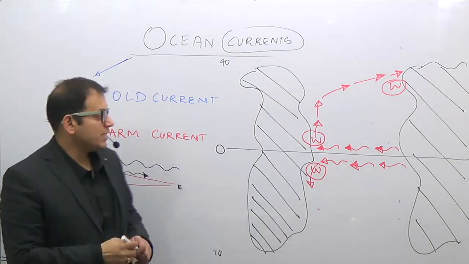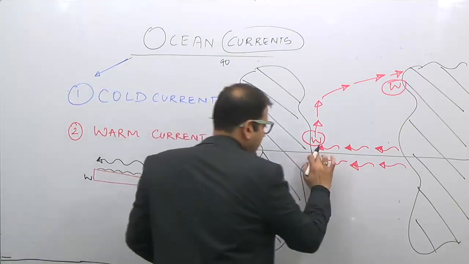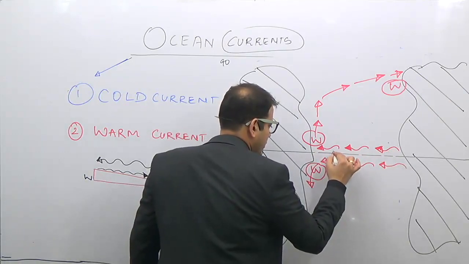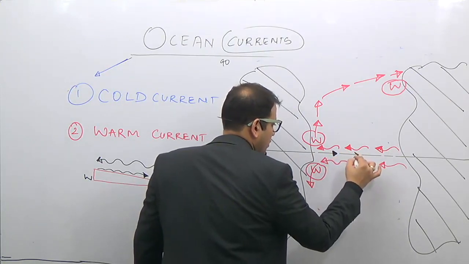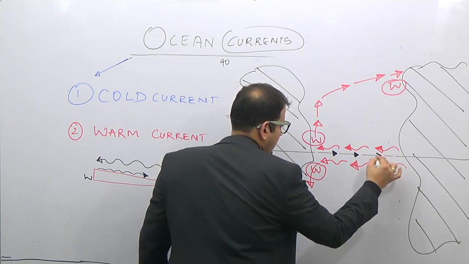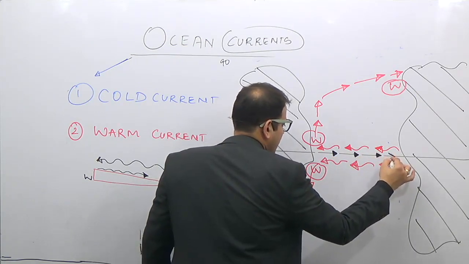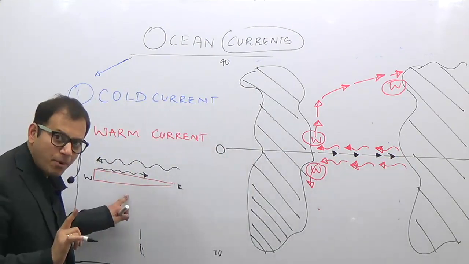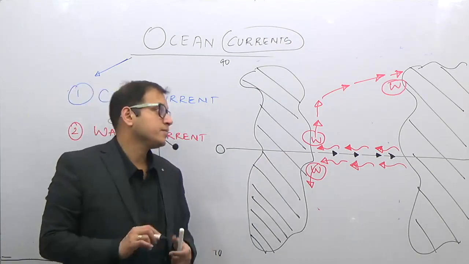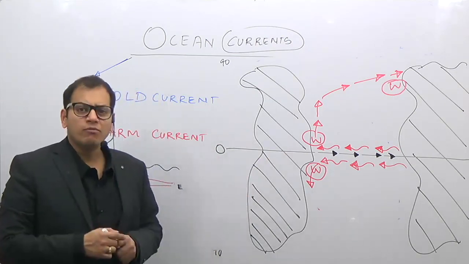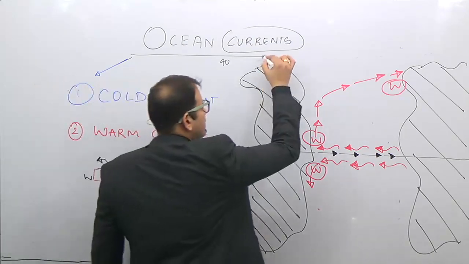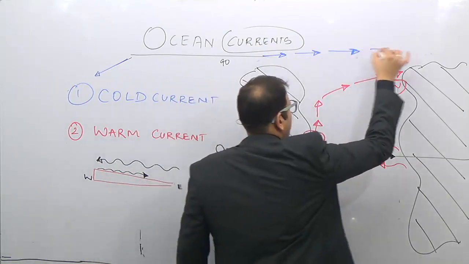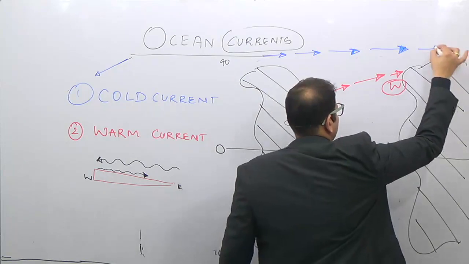Where are the cold ocean currents? Now remember again, there will be a weak equatorial current system which is known as the equatorial counter current system, which flows in the direction of the rotation of the earth. Why is it generated? See, it is not generated due to the rotation of the earth. It is generated due to the piling up of water due to the two equatorial currents. Now, how is this water? This water is all warm water. In the cold water region, there is a west wind drift here in the northern hemisphere, and a west wind drift in the southern hemisphere.